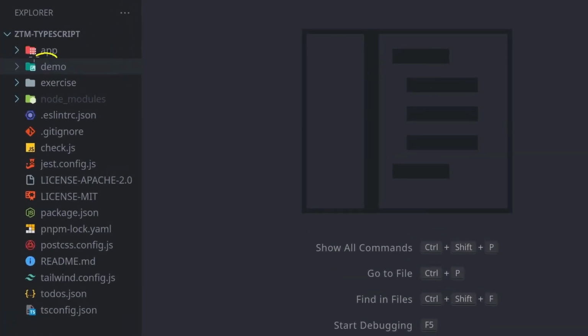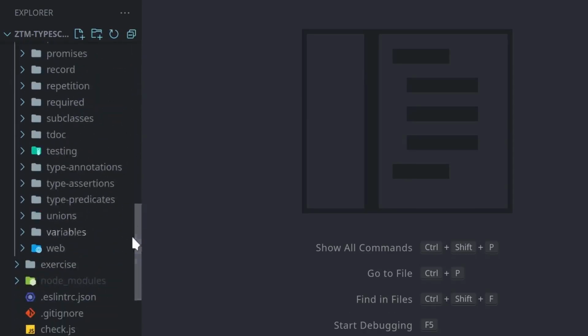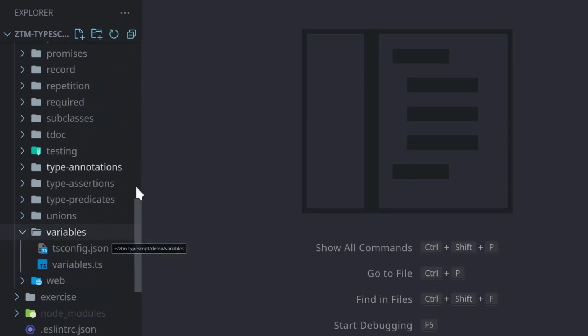And then we're going to open up the demo folder. So go ahead and click on the demo folder. We're going to scroll down to variables. And then we have two files here. We have a JSON file, and that's a configuration. And we also have a TS file. All of our TypeScript source files are going to be .ts files. So we're going to double click that to open it up.